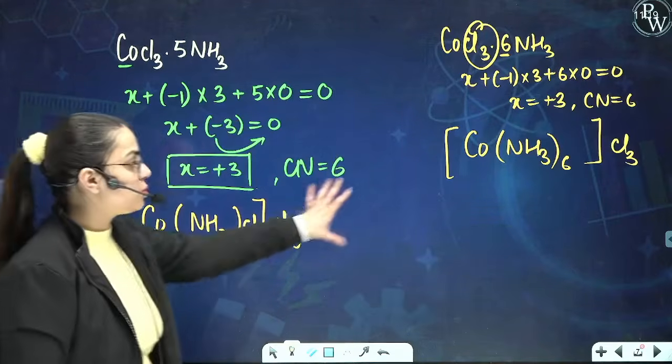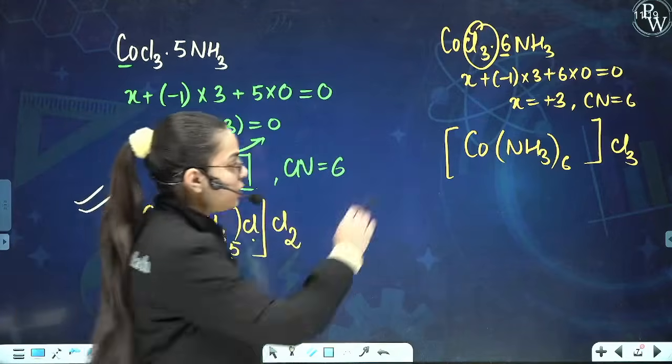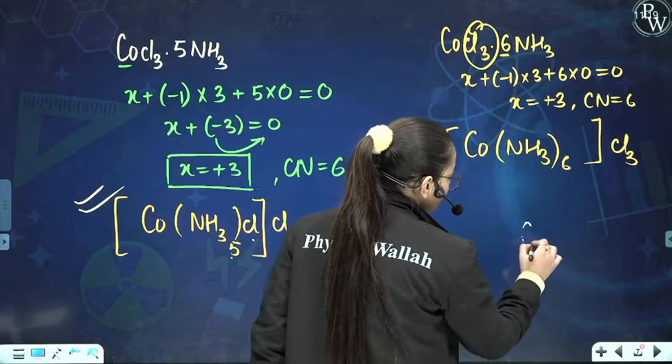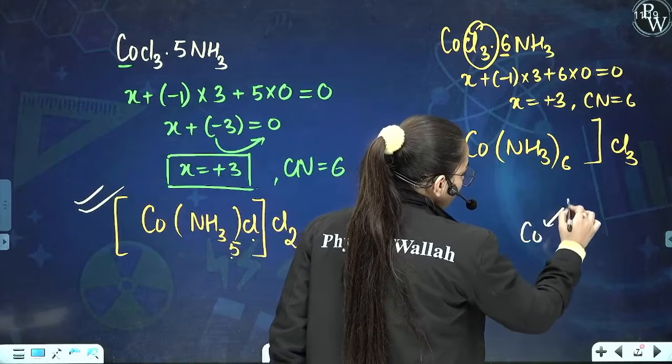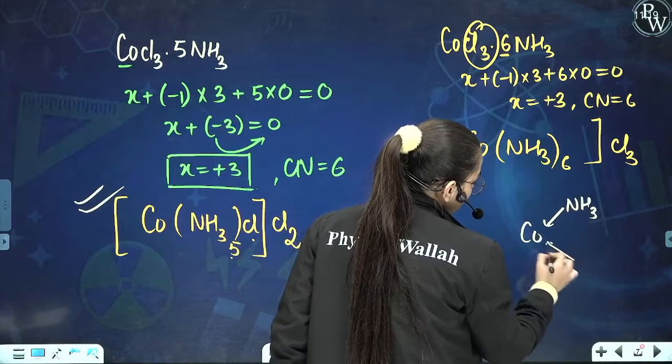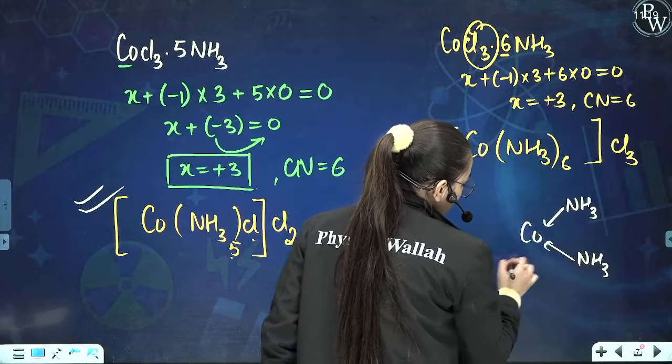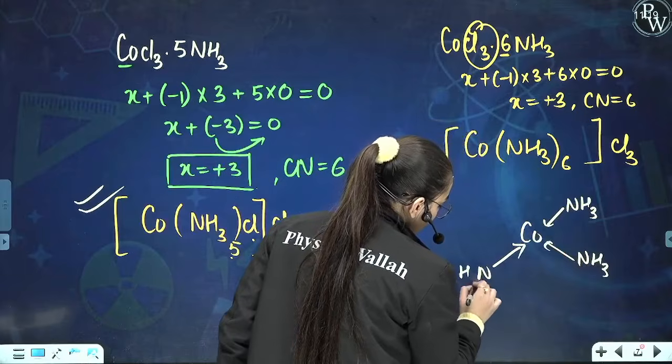Now if I have to show the geometry for both of the cases we have just done, this is Co, this is going to be NH3, here this is going to be NH3, this is the third one, because there are a total of 6 NH3.